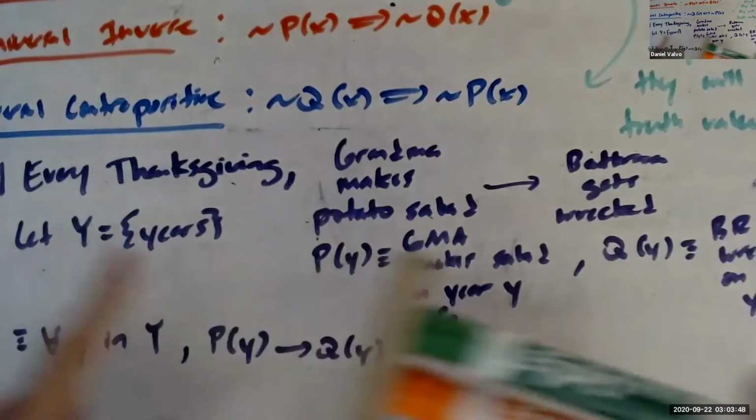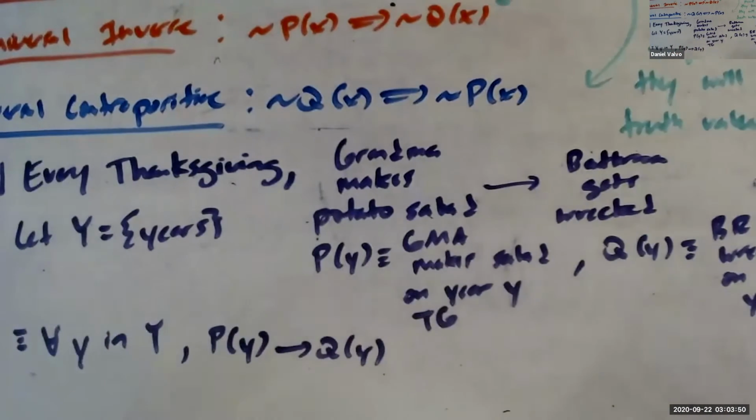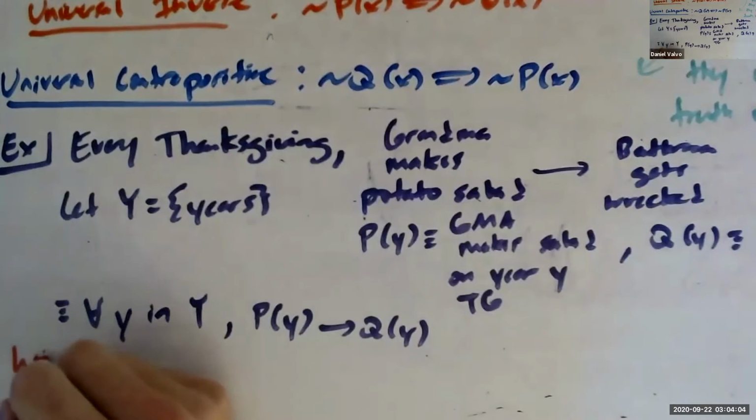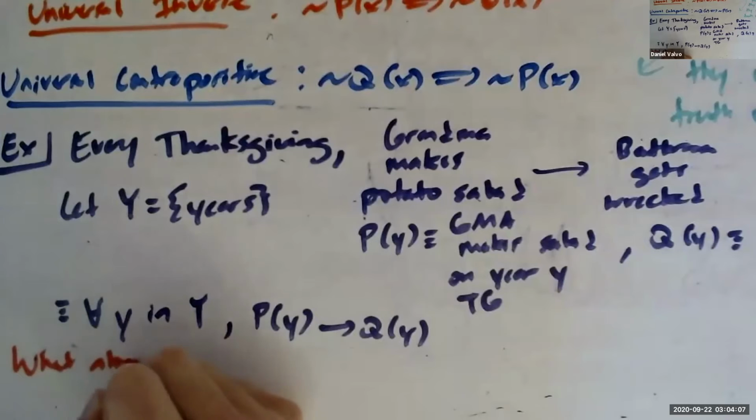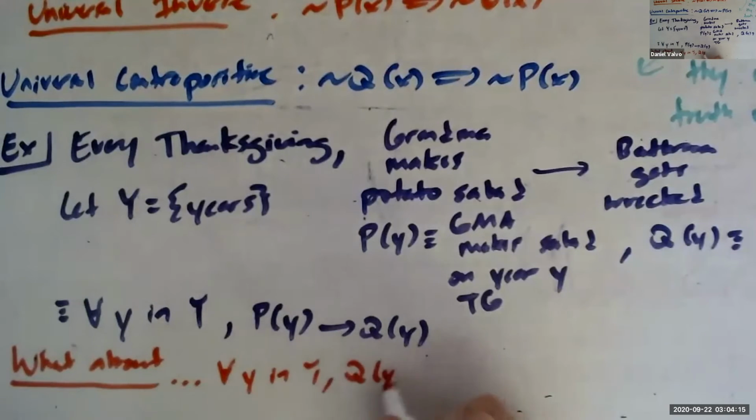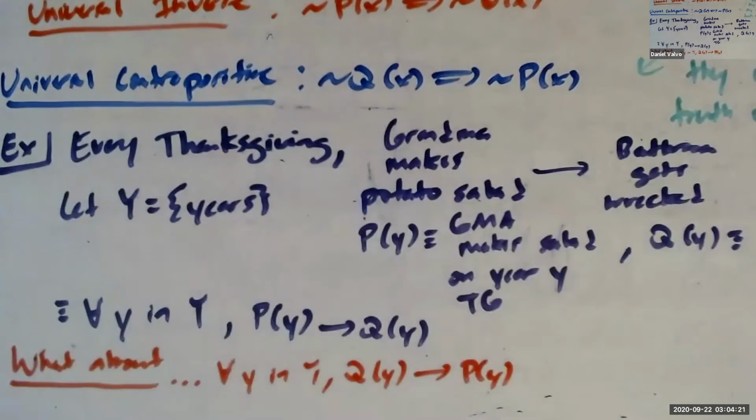Every Thanksgiving, if the bathroom doesn't get wrecked, grandma must have not made her potato salad. That's totally true. But is the converse true? So what about for all y, Q of y implies P of y? Can we say that's true? For every Thanksgiving, if the bathroom gets wrecked, does that mean grandma made potato salad?